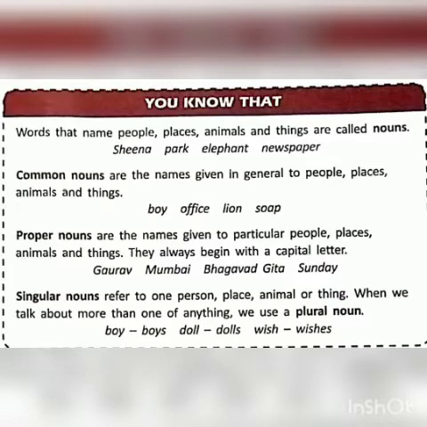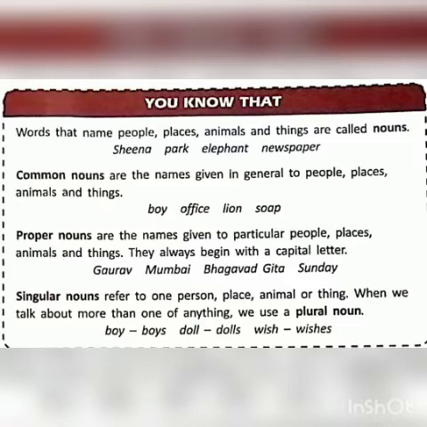Then proper nouns are the names given to particular people, places, animals and things. They always begin with a capital letter, like Gaurav, Mumbai, Bhagavad Gita, Sunday. So proper names are particular names assigned to a particular person or place. A common name is given to a group. Then a proper noun is given to only one place, one person, one animal or one thing.